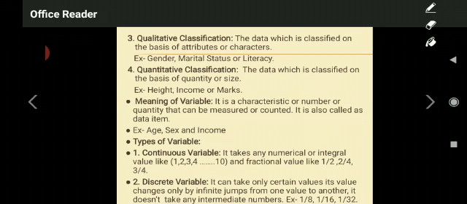Okay, so this is all about the introduction and types of classification of data. In the next class, let us have a discussion on the frequency. That is a very important topic, my dear students.